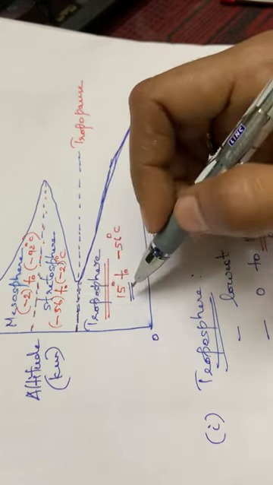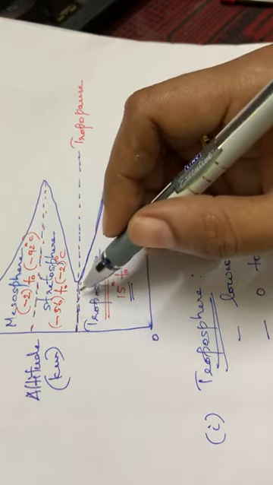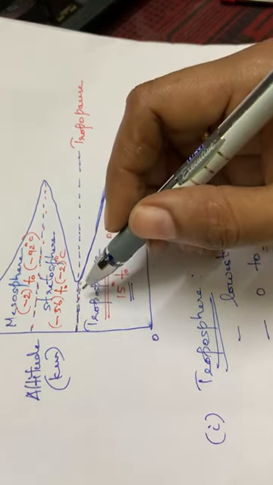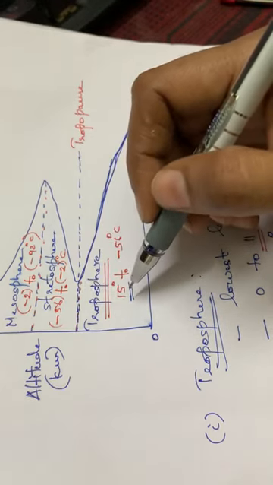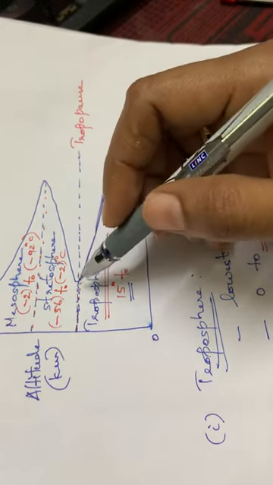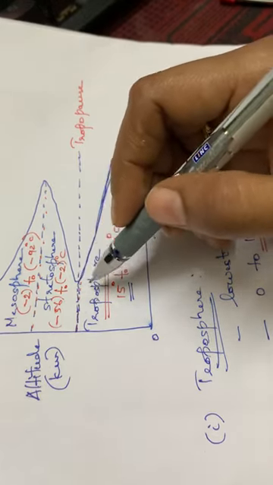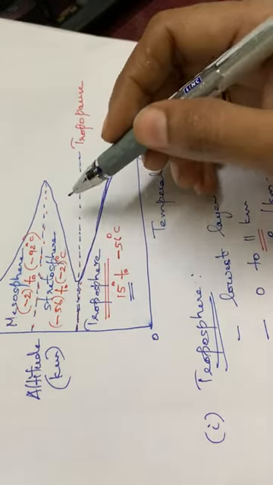So at this portion, the water droplets coming from the Earth's surface will be condensed. That means the temperature is very low, so it will be condensed, and again it will go back to the Earth's surface. So this tropopause protects against the escape of hydrogen as well as oxygen to the next layer, that is the stratosphere. Okay, hope you are clear with this.